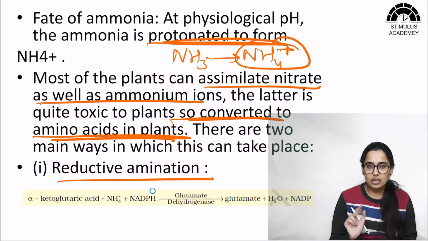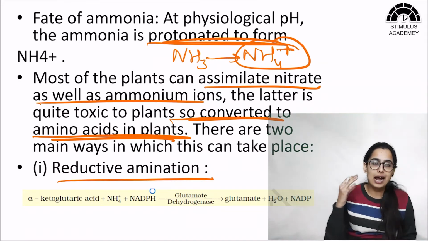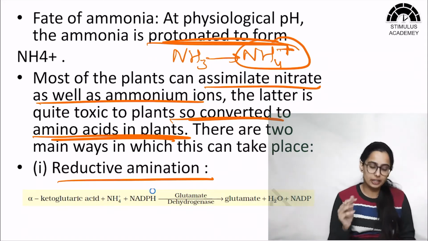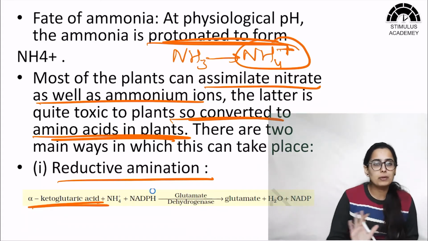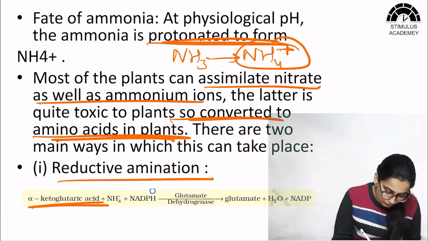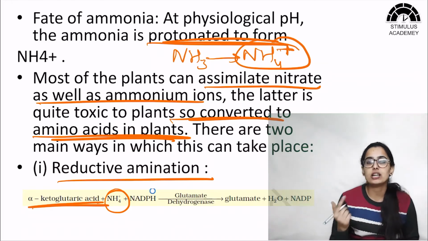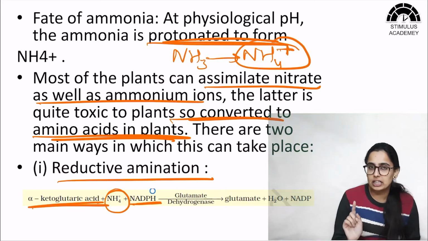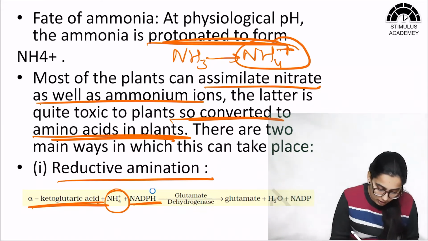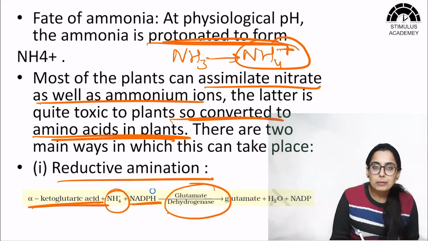Okay, so here what will happen, in this step we will add ammonia, thus resulting in the reduction. Here we have alpha ketoglutarate acid, which is normally present in the plant. Plant के अंदर ही present होगा. इसके अंदर हमने जो हमारे पास में बायोलॉजिकल नाइट्रोजन फिक्सेशन से अमोनियम आयंस आए, we are adding that in the presence of NADP. So energy is required here also. Okay, in the presence of which enzyme, glutamate dehydrogenase.